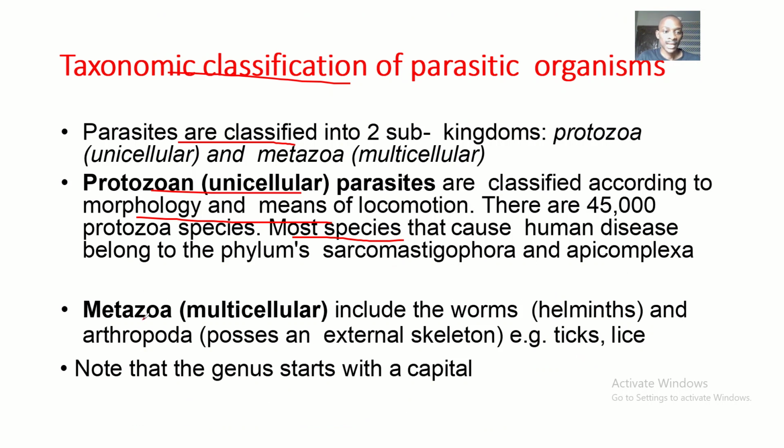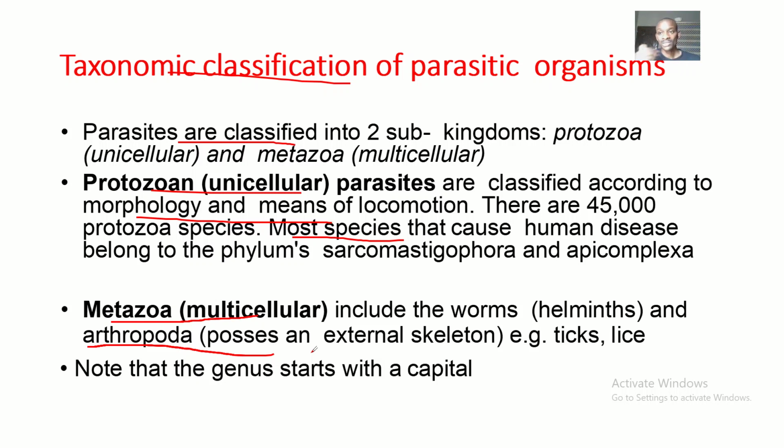Then, the second classification of parasitic organisms based on taxonomy, we have the metazoa, and metazoa include worms, that's helminths, and the arthropoda. The arthropods basically possess an external skeleton. Examples of arthropods are the ticks and the lice, and all of them can cause harm to the human body.